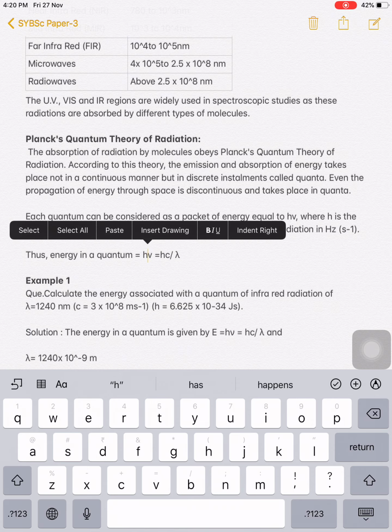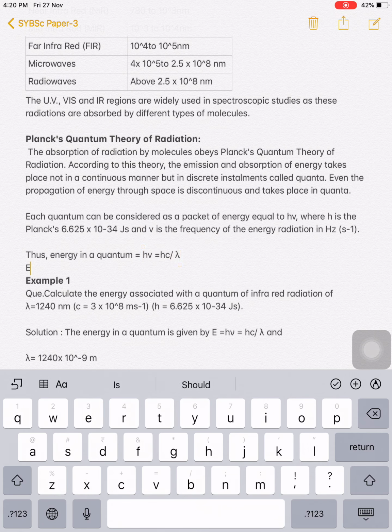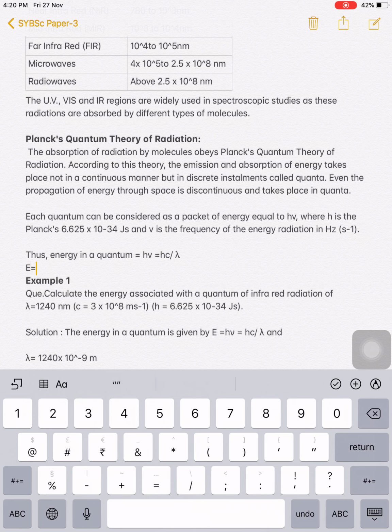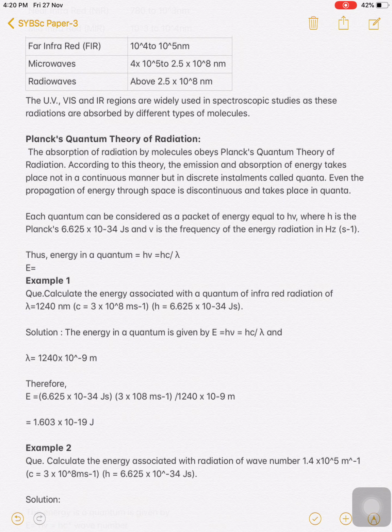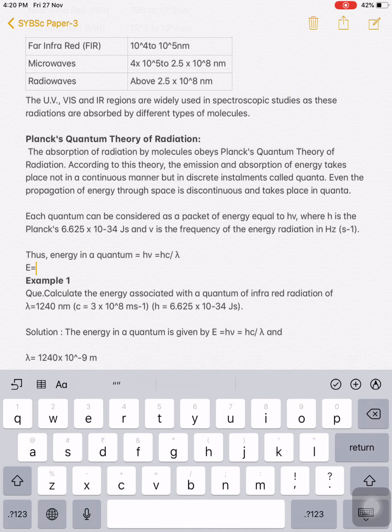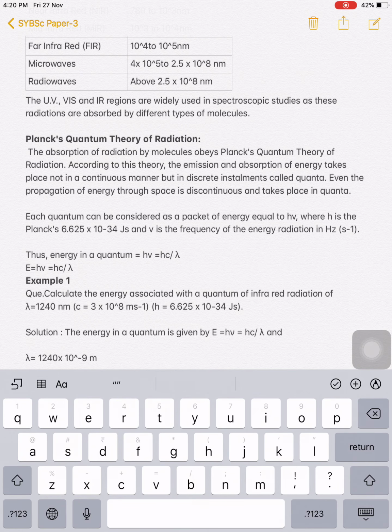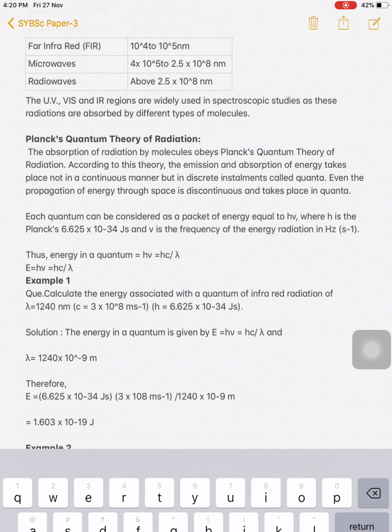If I write this equation in terms of wavelength, E is equal to h nu and is equal to h c upon lambda.